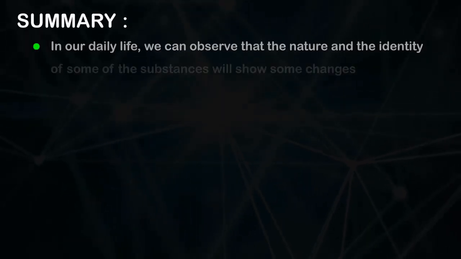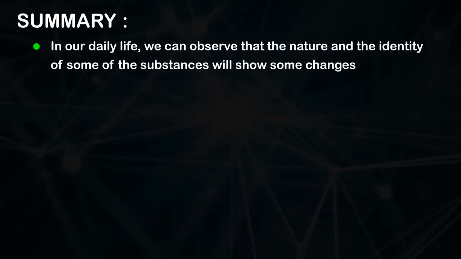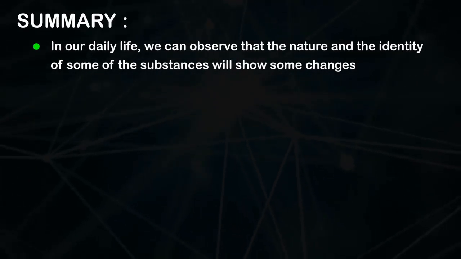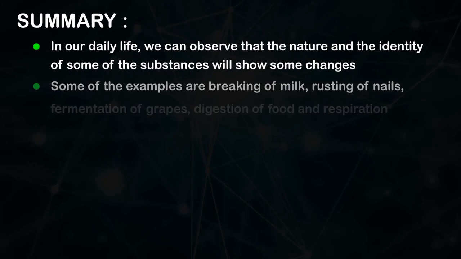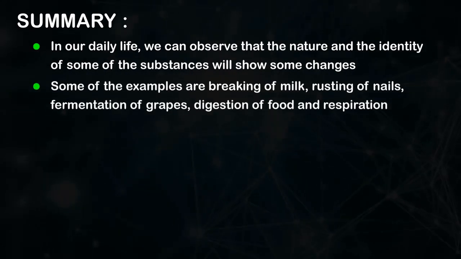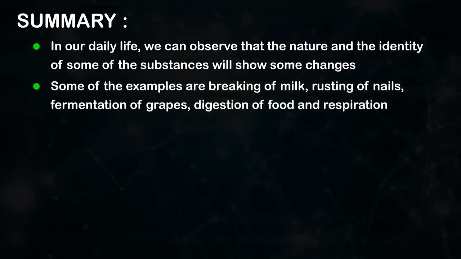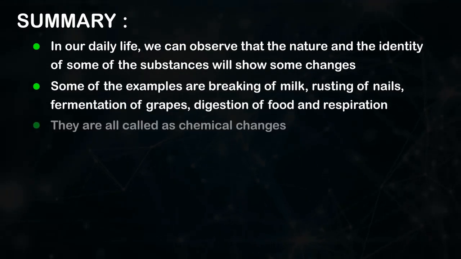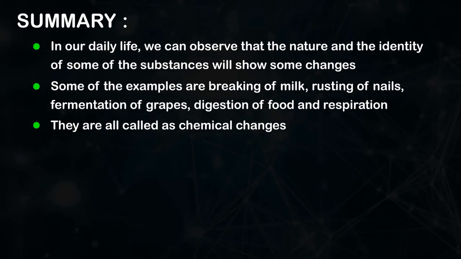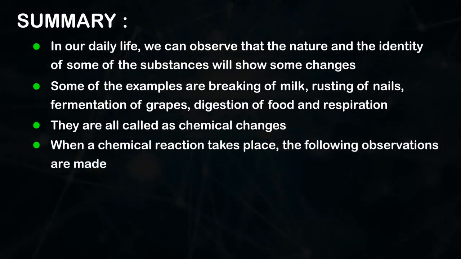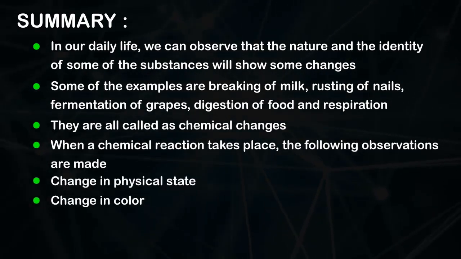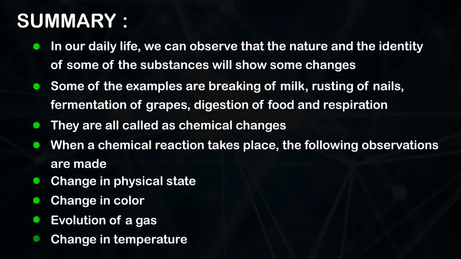Summary: in our daily life, we can observe that nature and identity of some of the substances show some changes. Some of the examples are breaking of milk, rusting of nails, fermentation of grapes, digestion of food and respiration. They are all called as chemical changes. When a chemical reaction takes place, the following observations are made: change in physical state, change in color, evolution of a gas, change in temperature.